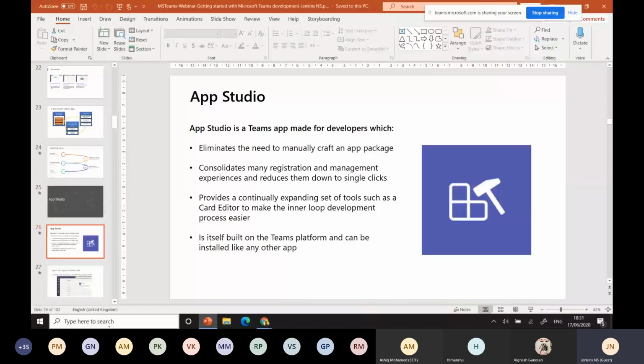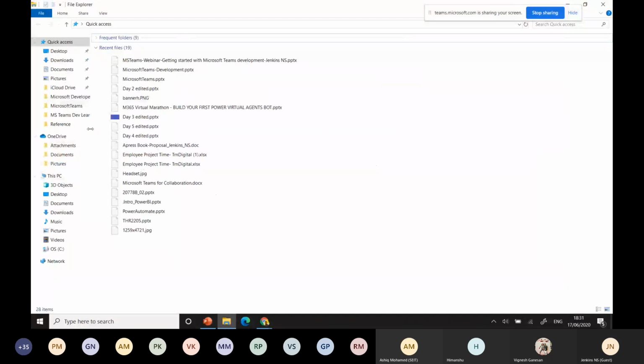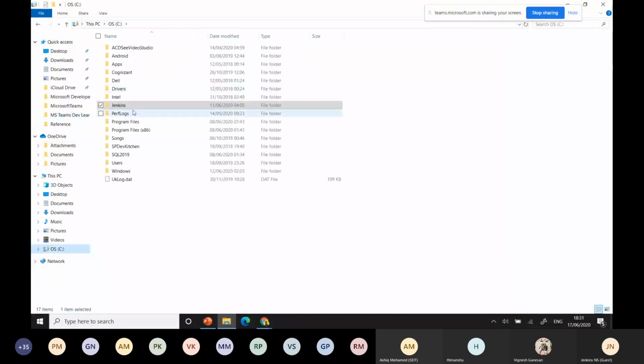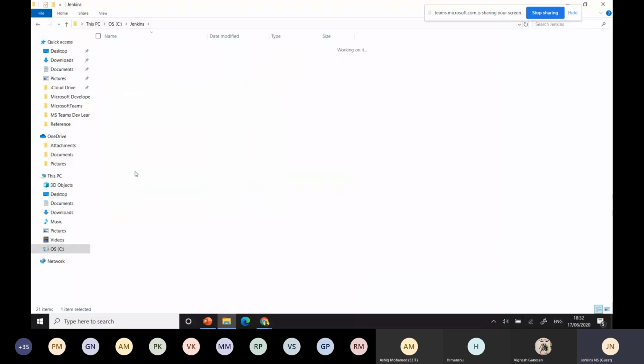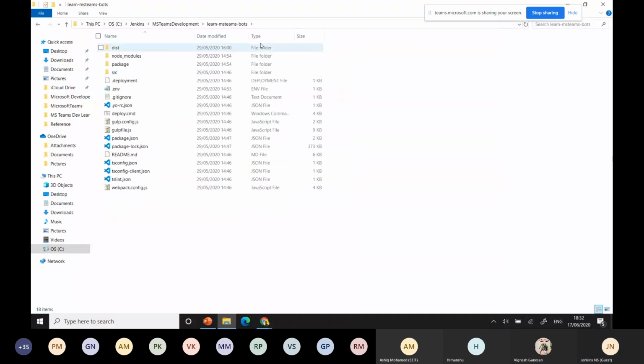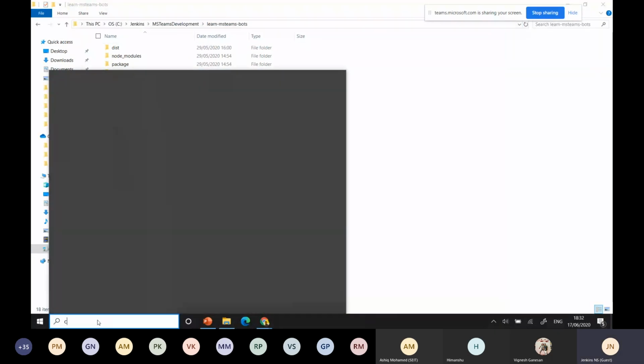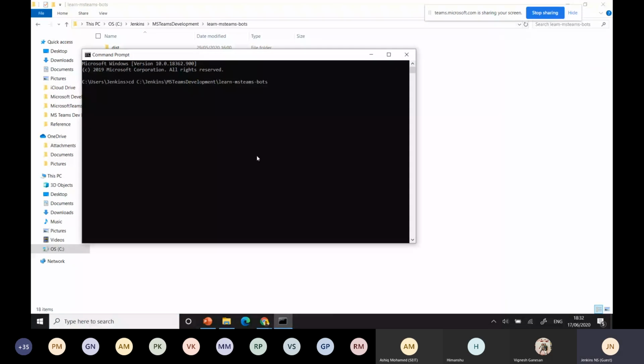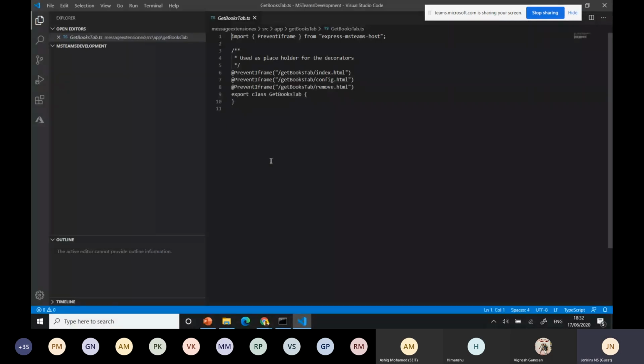For example, I'll show the code. If you go, normally the app catalog, that's how a manifest file looks.